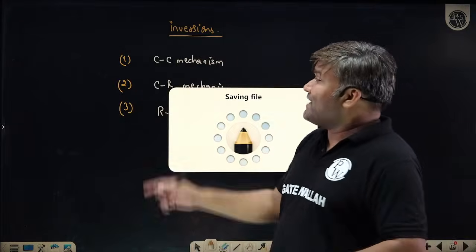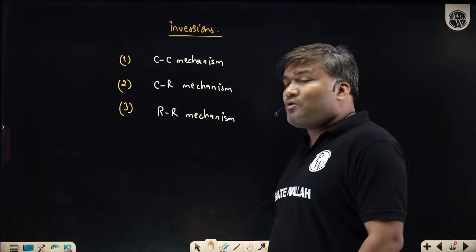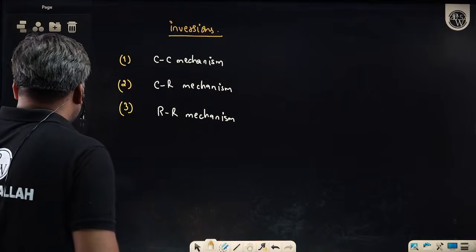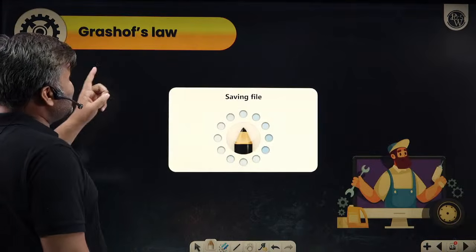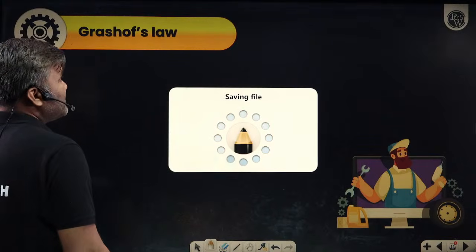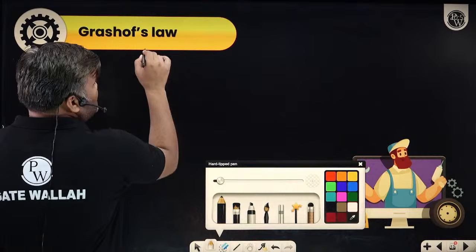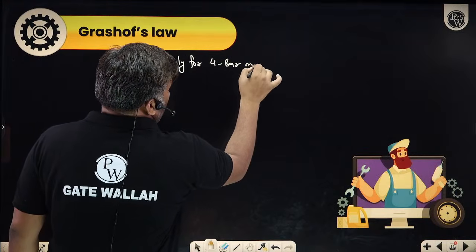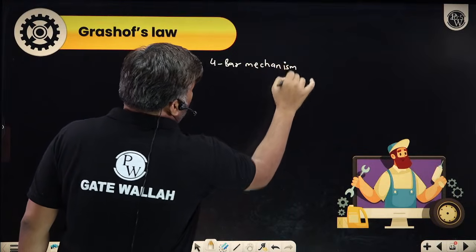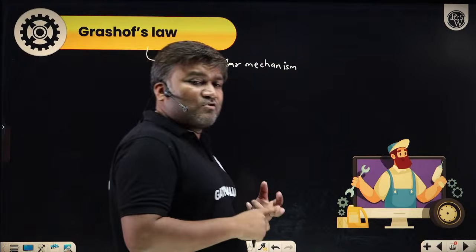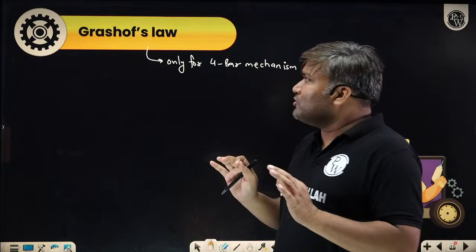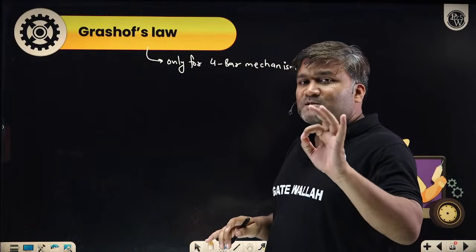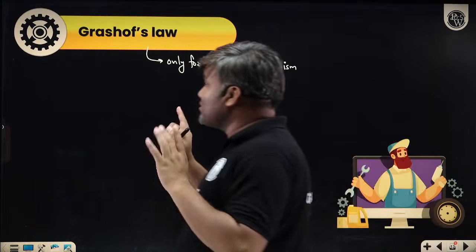Now when will I get a double crank mechanism, when a crank rocker mechanism, or when a double rocker mechanism, how do we decide? This decision can be taken with the help of Grashof's law. What does this Grashof's law say? First of all, this law is only for the 4-bar mechanism. You cannot apply this law in a single slider crank mechanism, double slider crank mechanism, nowhere. You must have 4 links, and all these 4 links must be connected with turning pairs. Then only Grashof's law is applicable.